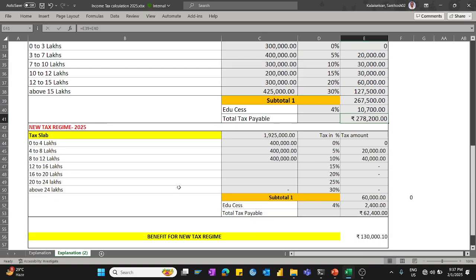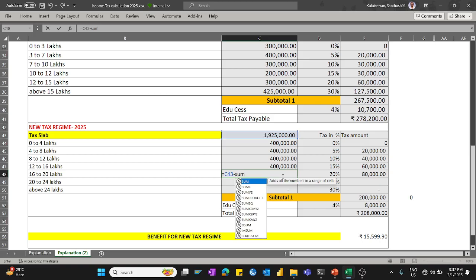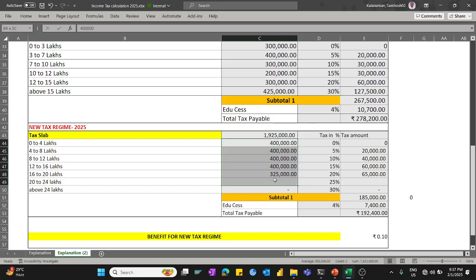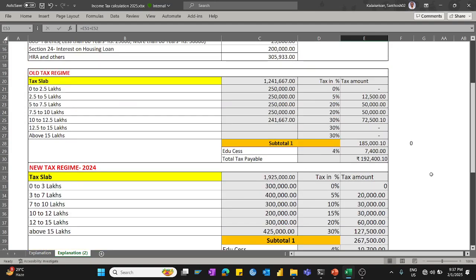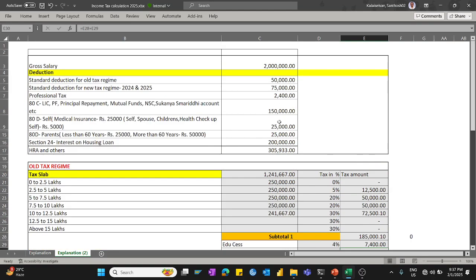Let us see for new tax regime 2025. So we have 4 lakhs, and we have to minus this. When you add all the things, it should come to 19 lakh 25,000. You can see almost 1 lakh 92,400 in new tax regime 2025, compared to new tax regime 2024, and old tax regime 1 lakh 92,400 with the deduction components.